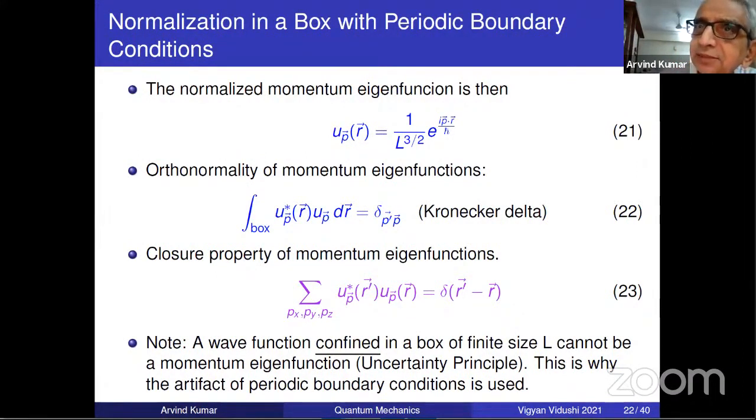There's nothing more to it, nothing deeper than the definition of A dagger already given. There's no such thing as complex conjugating or transposing the operator yourself. Complex conjugate of an operator doesn't have any good sense as an operator in quantum mechanics, and there's no meaning of transpose of an operator. Dagger of an operator is just what I wrote on the first slide.